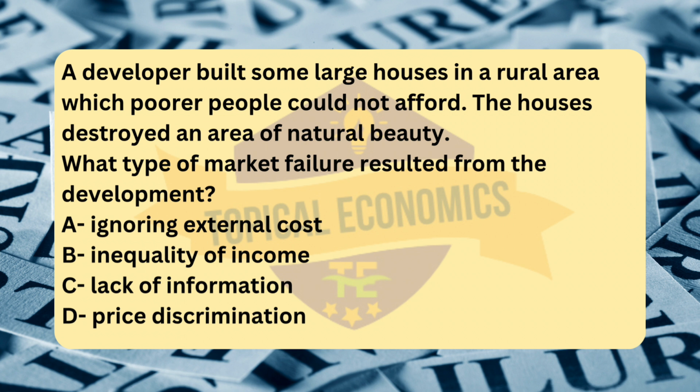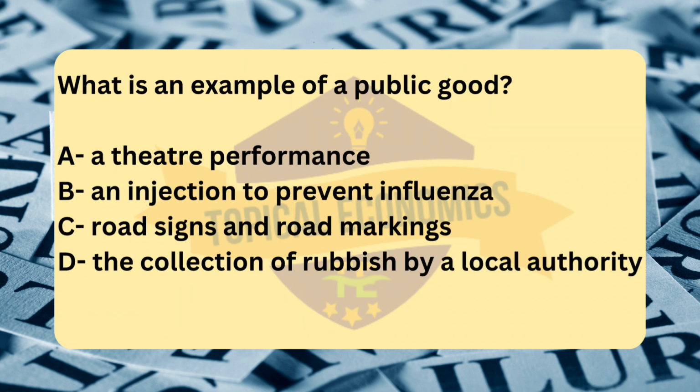Lastly, option D, price discrimination, occurs when a producer charges different prices for the same product or service to different consumers, based on factors such as willingness to pay. There is no mention of the developer charging different prices to different groups of consumers based on their ability to pay, so this is not relevant in this context. Moving to question number 47.